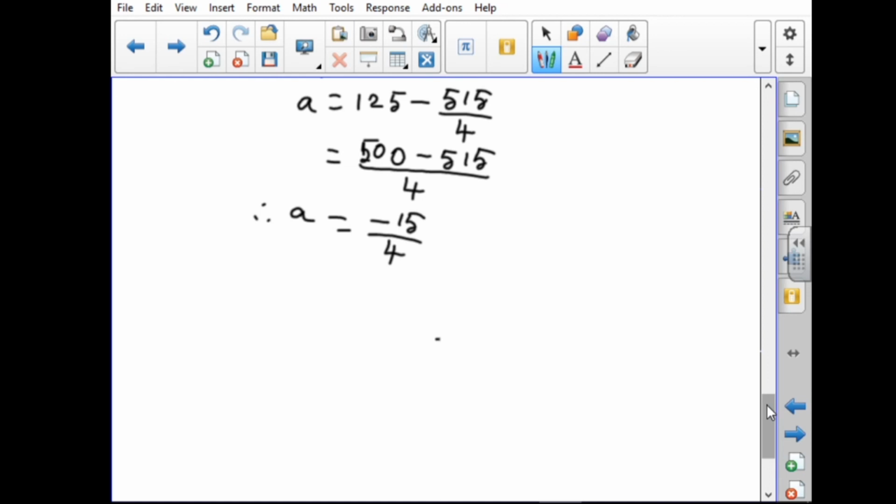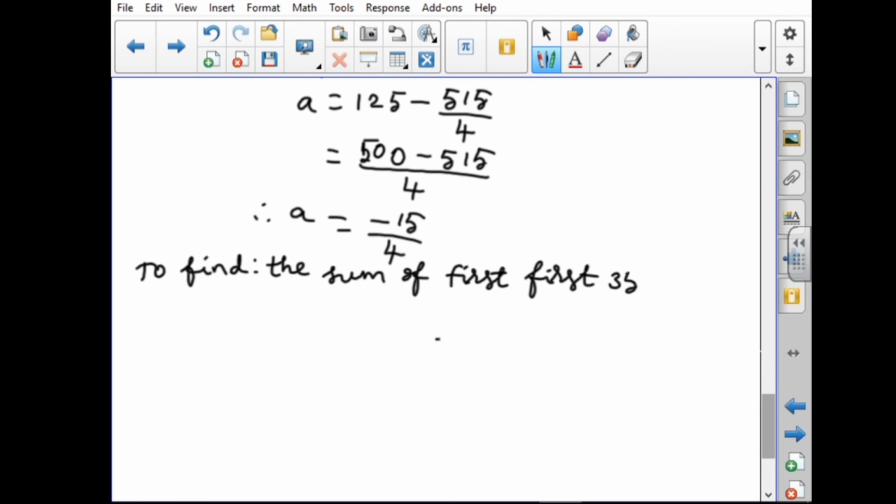Now we have got that A and D. Next, they asked to find the sum of the first 35 terms. Sum of the terms means we have to use the Sn formula, sum of 35. So, we have to use here N equal to 35.